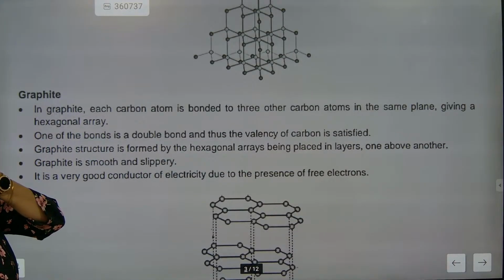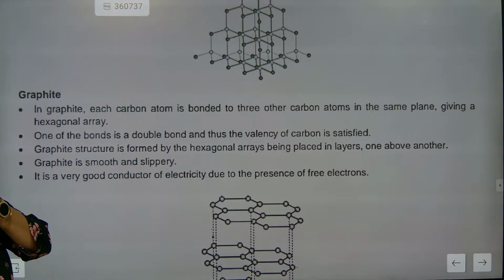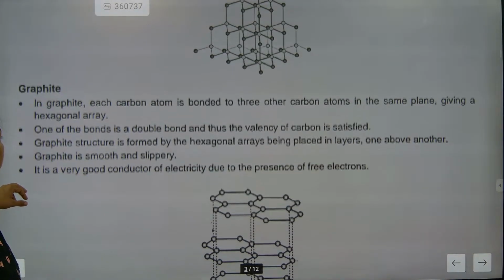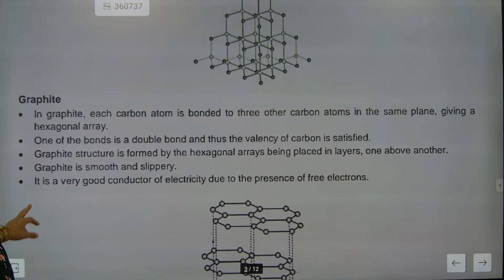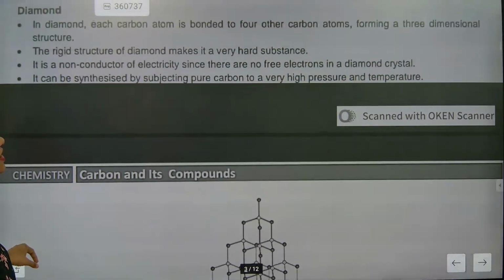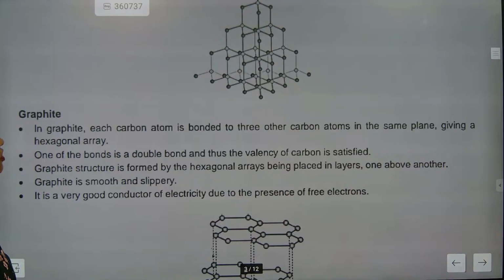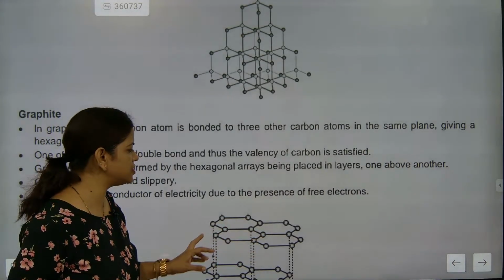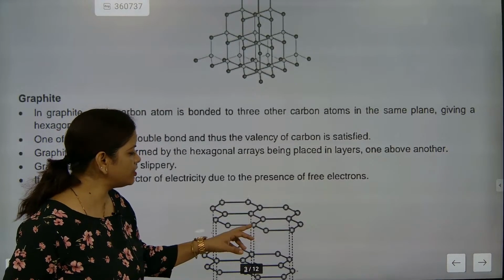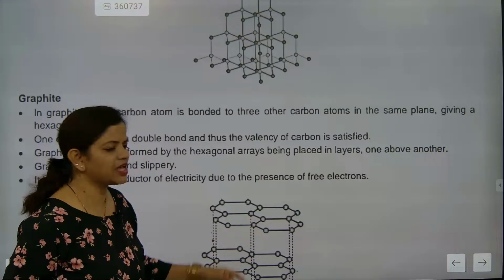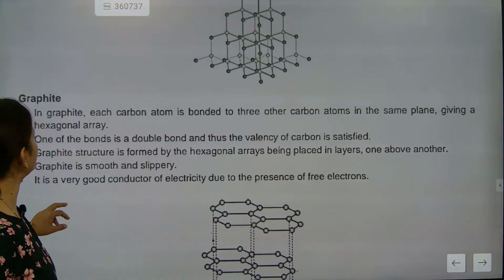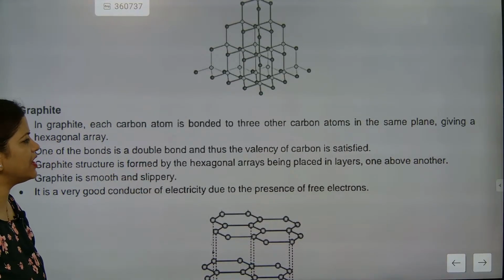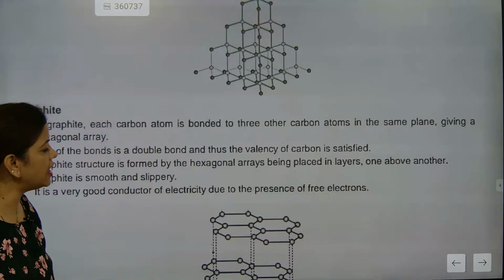One of the bonds is a double bond, and thus the valency of carbon is satisfied. That was about diamond. Now we are talking about graphite. Graphite has a hexagonal structure, as you can see, and one of the bonds is a double bond, so the valency of carbon is satisfied in graphite.